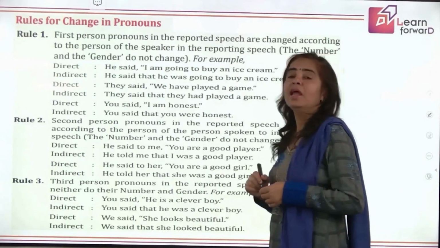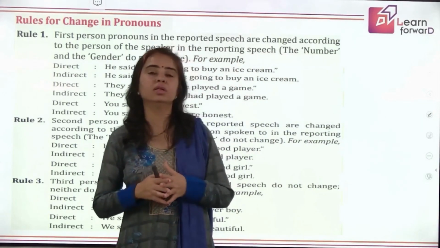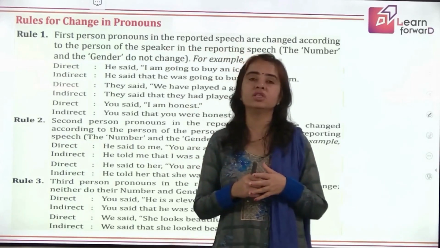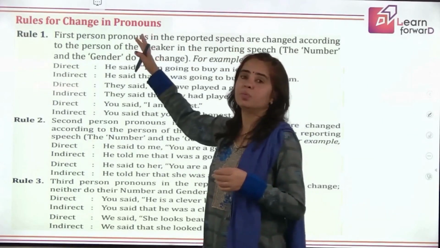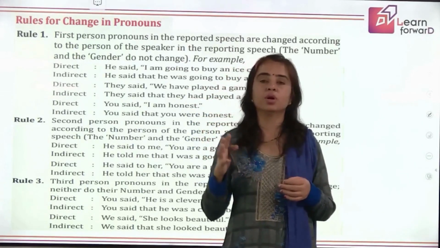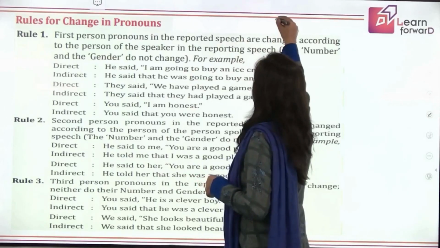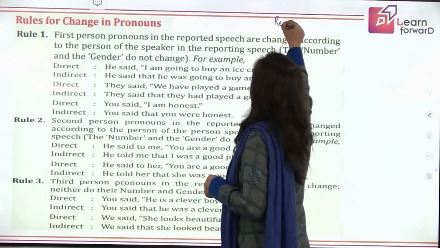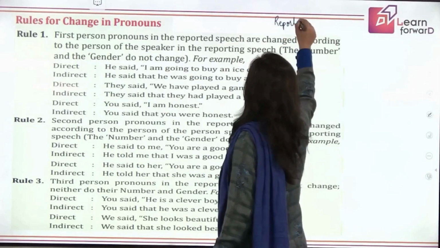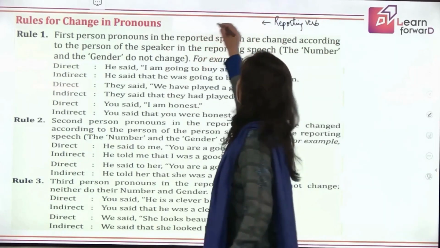Okay, good. Now, when we just sorted out the difference between the two narrations, the next rule was change in pronouns. You already know pronouns: the first person pronoun, second person pronoun and the third person pronoun. And I have told you that in the reporting part, we have the reporting verb. Before this is the subject of the reporting verb.